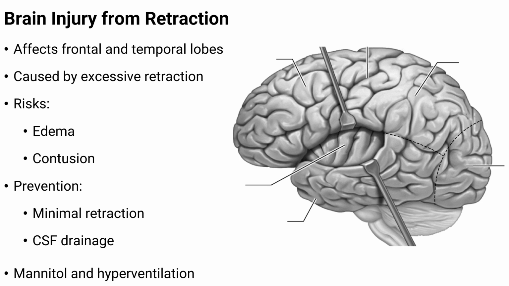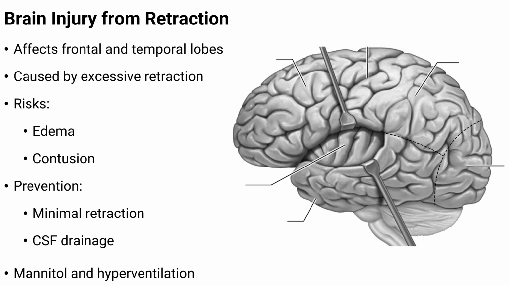The injury happens when retraction is excessive or maintained for too long. The brain is not meant to be held under constant pressure, and prolonged force can disrupt normal tissue function. Over time, this stress can lead to swelling or direct tissue damage, especially in sensitive cortical areas next to the surgical corridor. When this occurs, two major problems may develop.